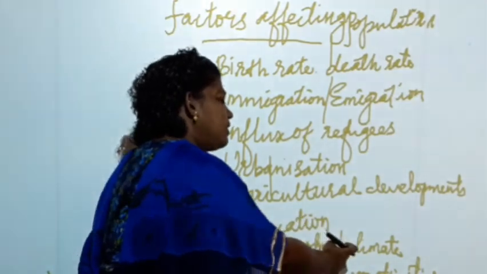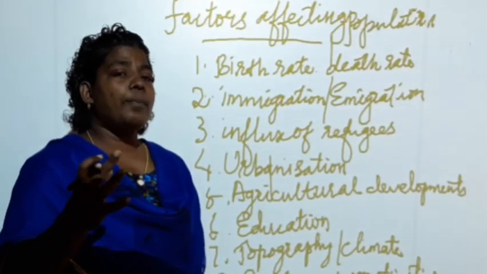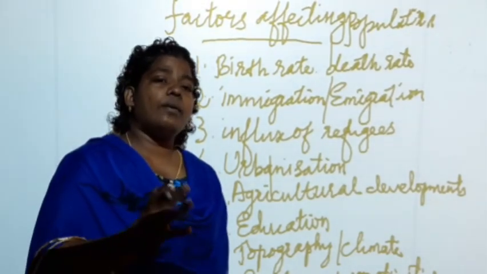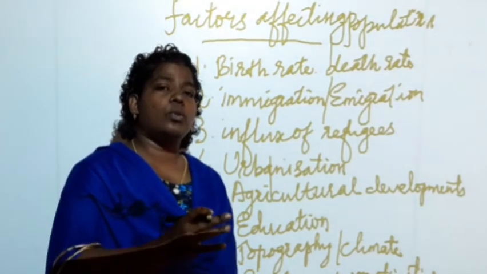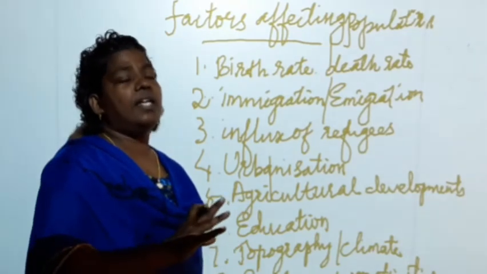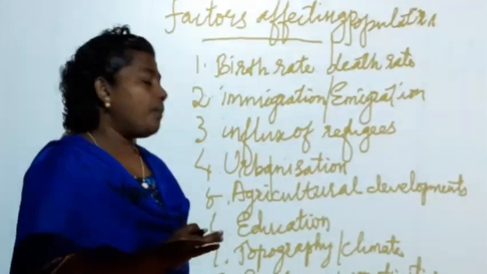The next thing is climate. Climate also affects the population. People would like to live in an area where there is a pleasant and good climate. So people are attracted towards the pleasant climate. Wherever pleasant climate is possible, people choose to live in that particular region. So the area where there is pleasant climate will have an increased population.